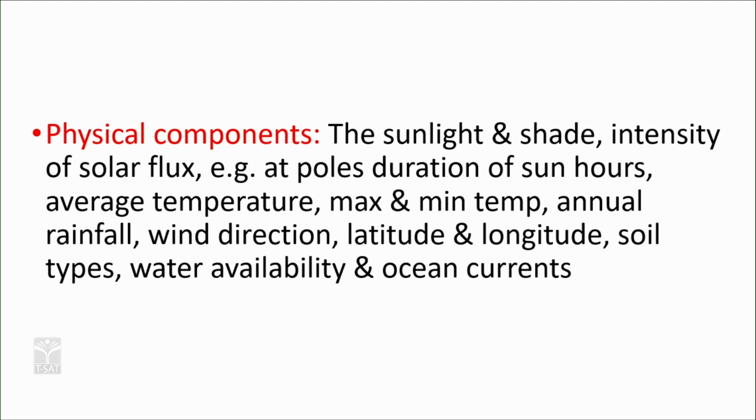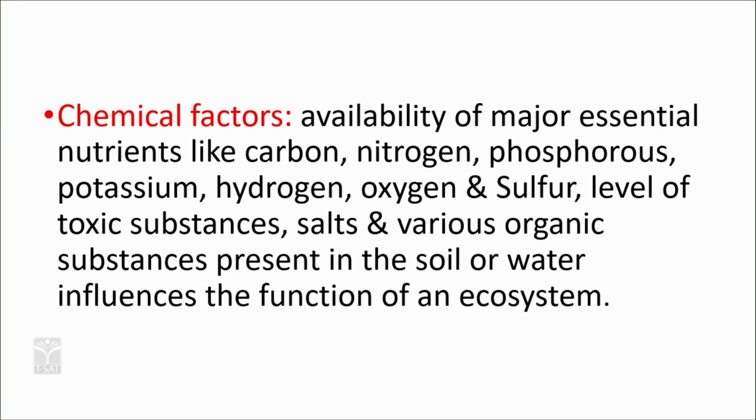The intensity of the solar energy is not the same throughout the latitudes. The solar flux is more at the equator and less at the polar regions. Temperature, wind direction, latitude, longitude, soil types, water availability and ocean currents are all different examples of physical components of an ecosystem.